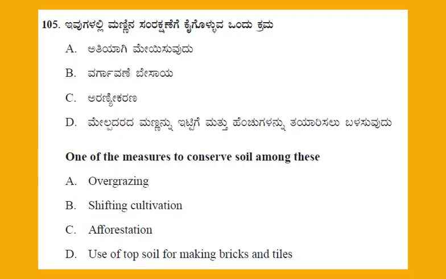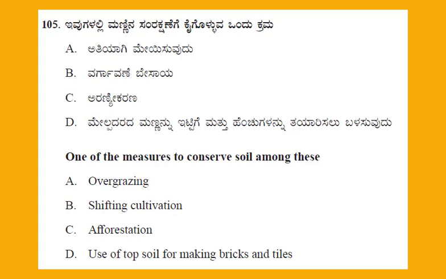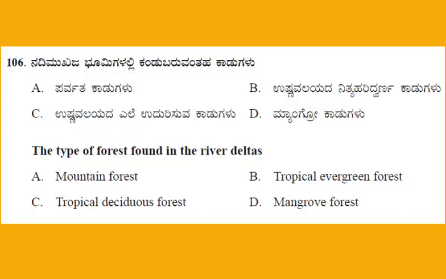Question number 105. One of the measures to conserve soil among these. This is the question from Geography, Unit number 4, Indian Soils. And the 4 options. Option A, overgrazing. Option B, shifting cultivation. Option C, afforestation. Option D, use of topsoil for making bricks and tiles. And the right answer, option C, afforestation. Question number 106.